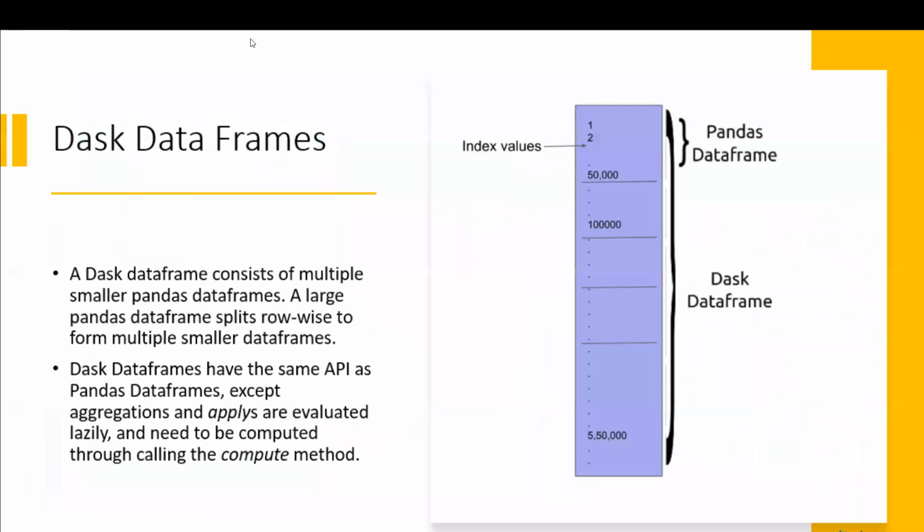Again, it's a simpler concept, what we had in NumPy arrays, but this is applied to Dask data frames. Dask data frames are nothing but, so these are like the index values which you have in your CSV sheet. If you have one CSV file with 50,000 rows, let's consider this as one pandas data frame, although you can have more rows in a pandas data frame.